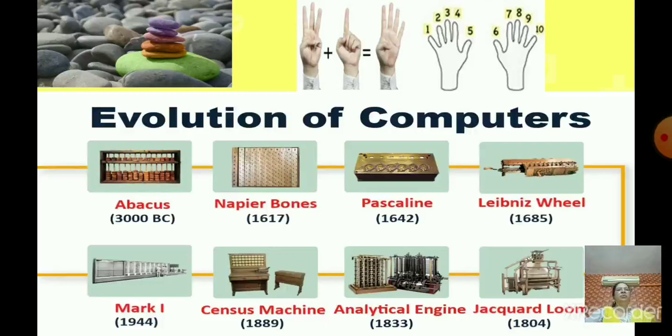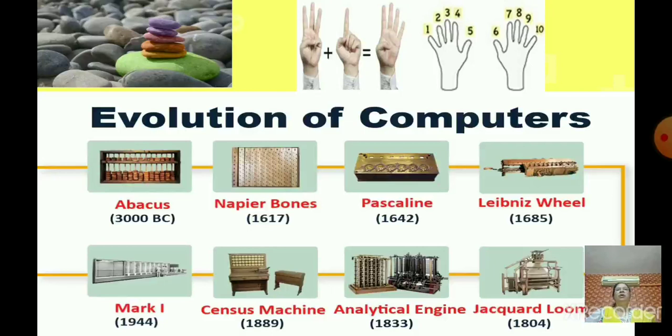The upper part is known as heaven, having 2 beads, and the lower part is called earth, which consists of 5 beads, right? And we have learned Napier's bone. In 1617, who invented Napier's bone? John Napier invented Napier's bone.